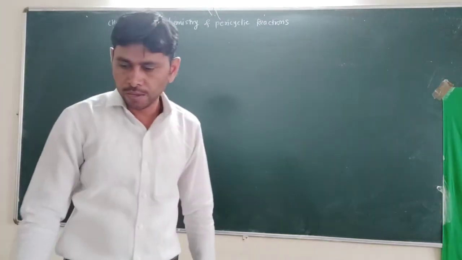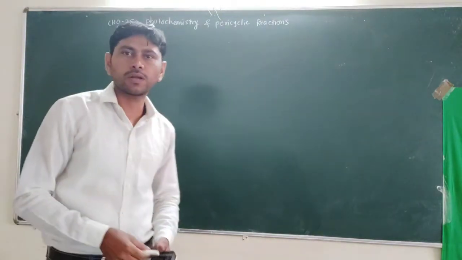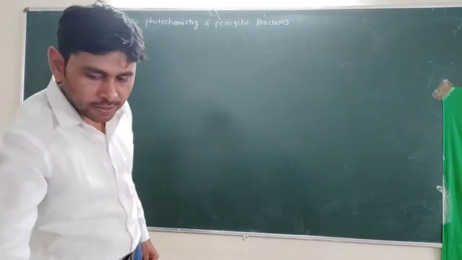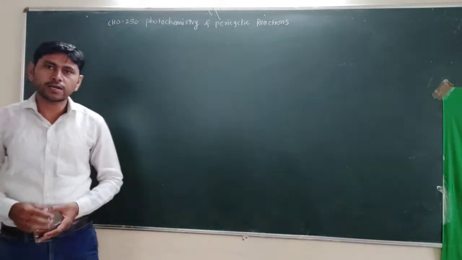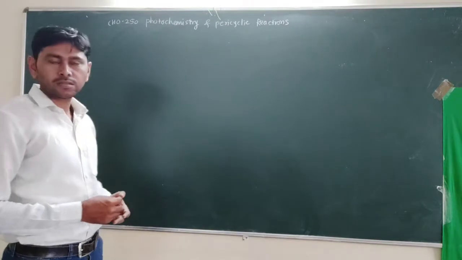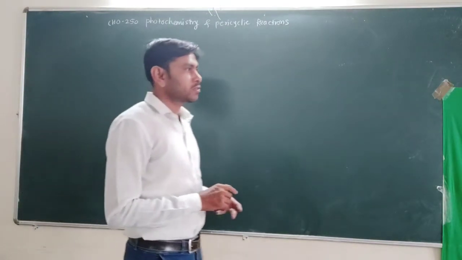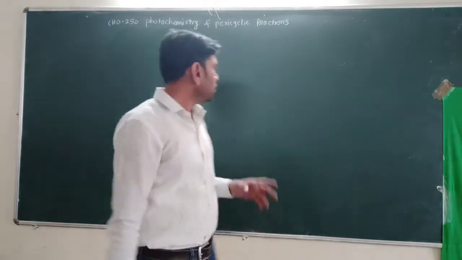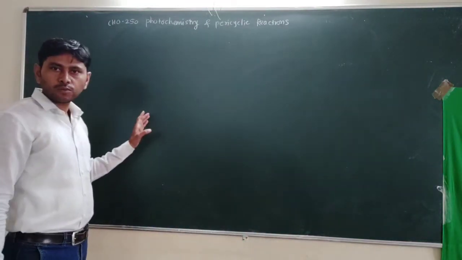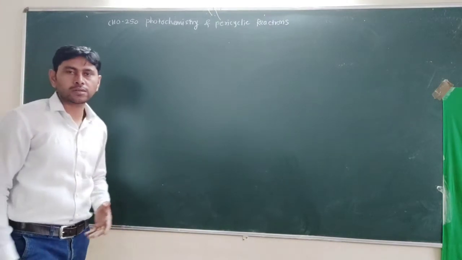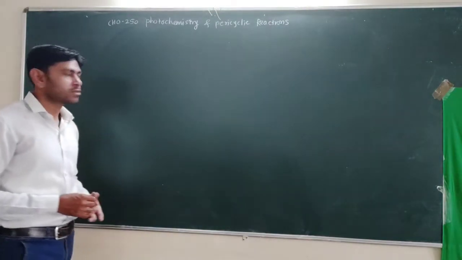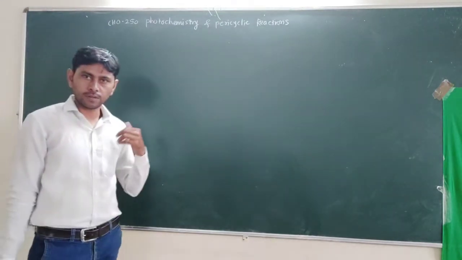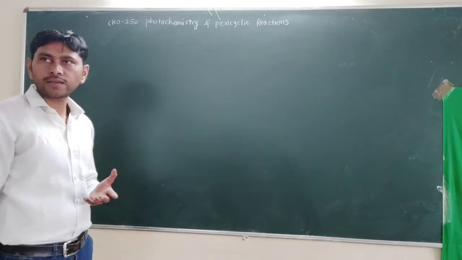In the last few lectures, we learned about electrocyclic reactions. These are ring closing and ring opening reactions. In these reactions, we saw two types of rotation, two types of motion: con-rotatory motion and dis-rotatory motion, which we have already explained in the last lectures. Now, in this topic, we have to see some electrocyclic reactions.